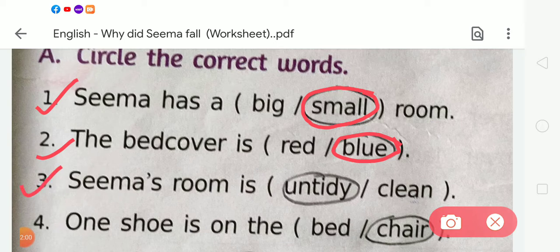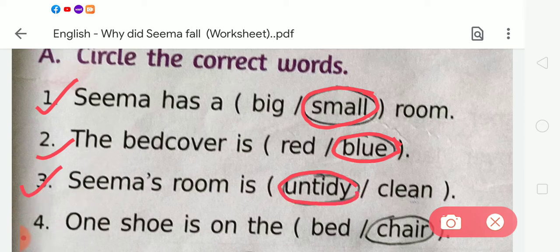Next, number 3: Seema's room is untidy or clean. Here are two options, untidy or clean. We all know that Seema's room is untidy. Her room is very dirty, so we have to circle untidy.